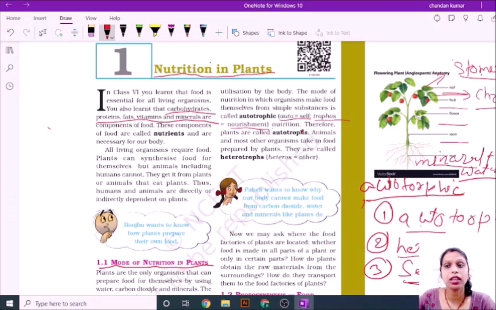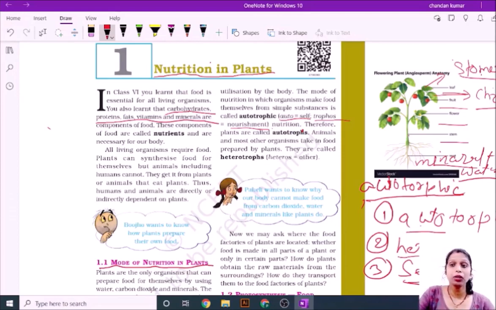Chlorophyll is present in the cells of leaves, captures sunlight and releases energy, and this chemical reaction is called the process of photosynthesis. You know that the sun is the ultimate source of energy, and without the sun we can't imagine life, living organisms. We will now discuss the process of photosynthesis.